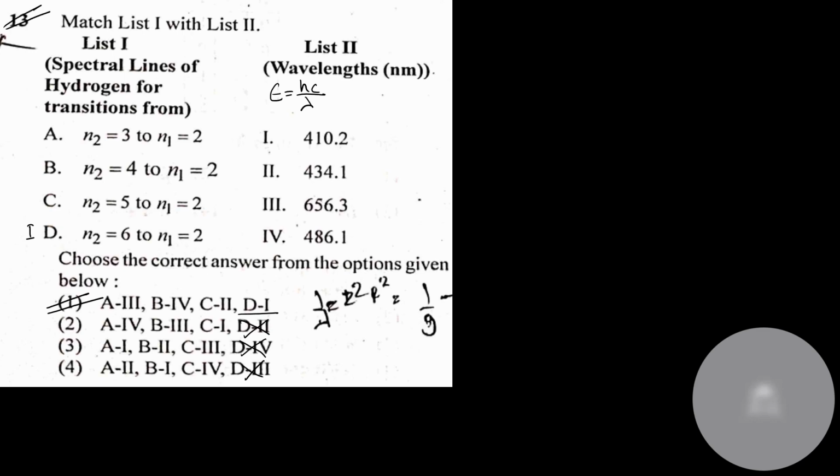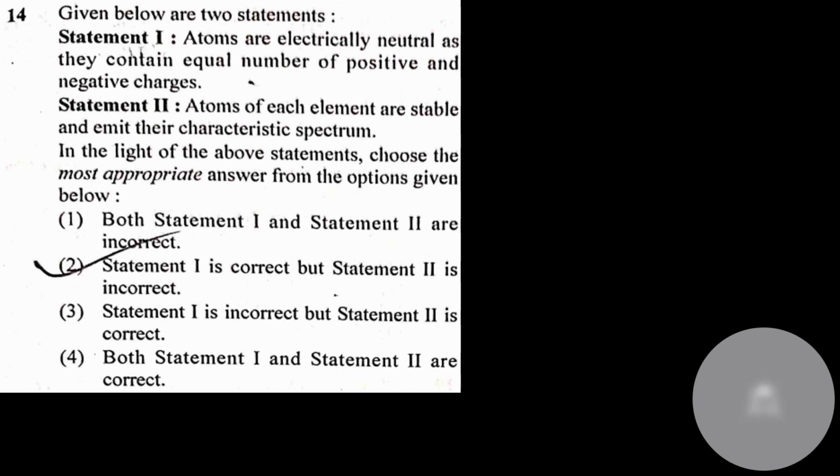Even this question is from atoms and nuclei. Atoms are electrically neutral as they contain equal numbers of positive and negative charges. Obviously, the number of protons is equal to the number of electrons. Atoms of each element are stable and emit their characteristic spectrum. Yeah, both are correct. Statement 2 is not incorrect. Both statement 1 and statement 2 are correct.